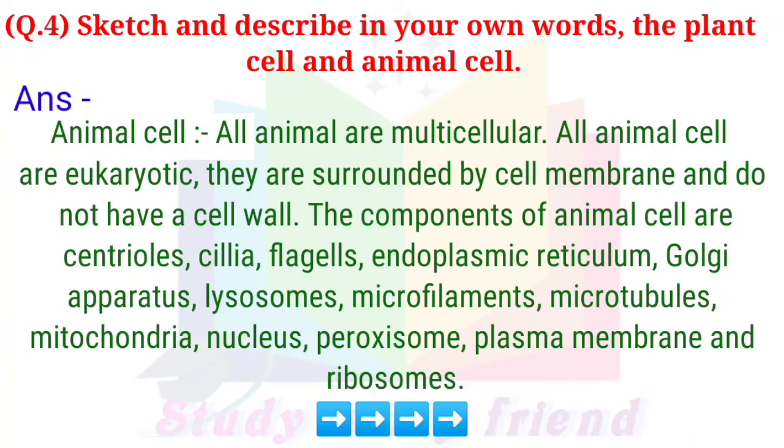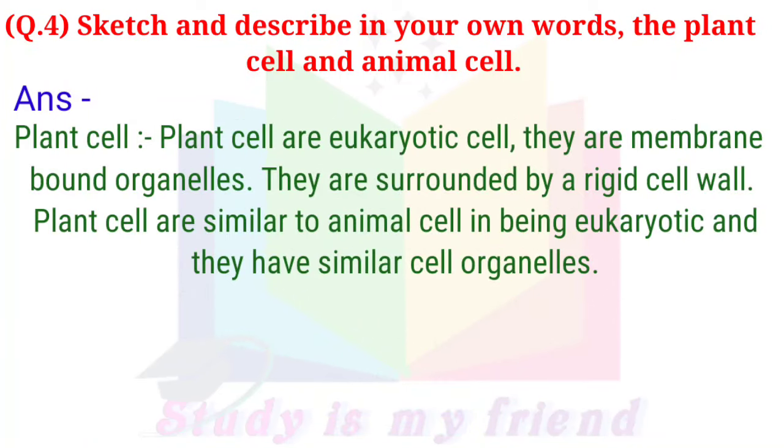Animal cell. All animals are multicellular. All animal cells are eukaryotic. They are surrounded by cell membrane and do not have a cell wall. The components of animal cell are centrioles, cilia, flagella, endoplasmic reticulum, Golgi apparatus, lysosomes, microfilaments, microtubules, mitochondria, nucleus, peroxisome, plasma membrane, and ribosomes.